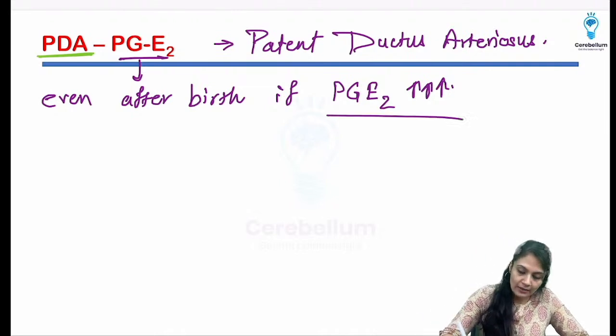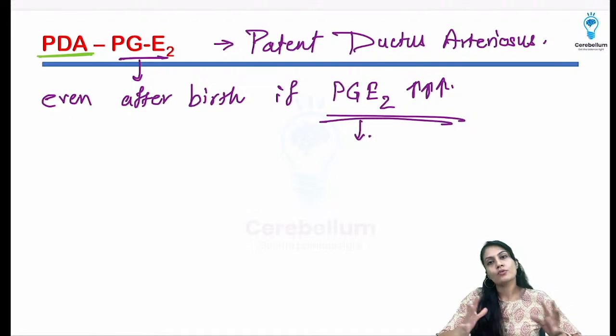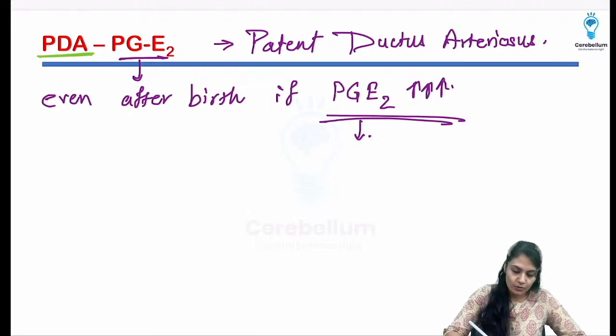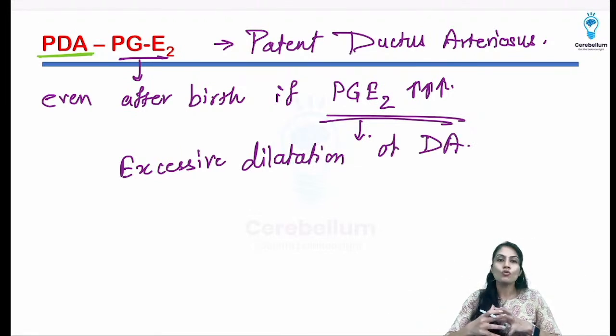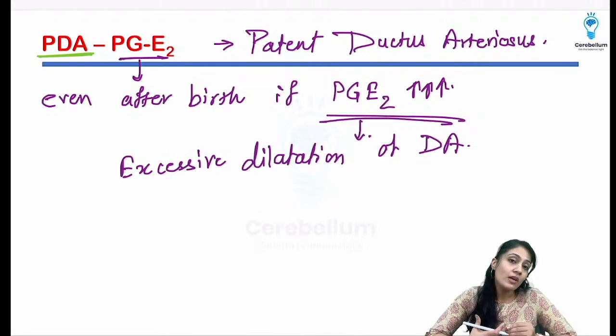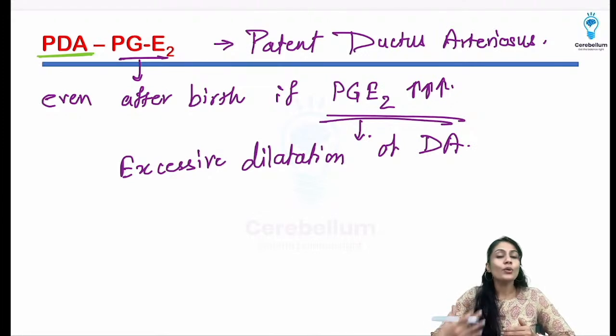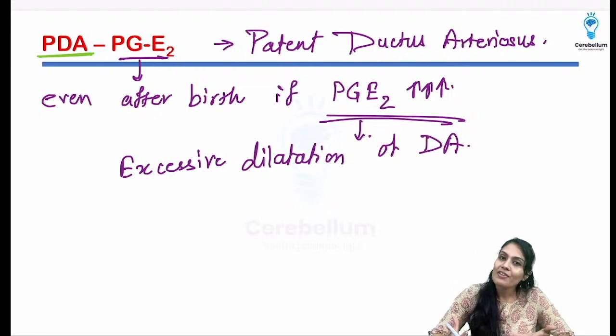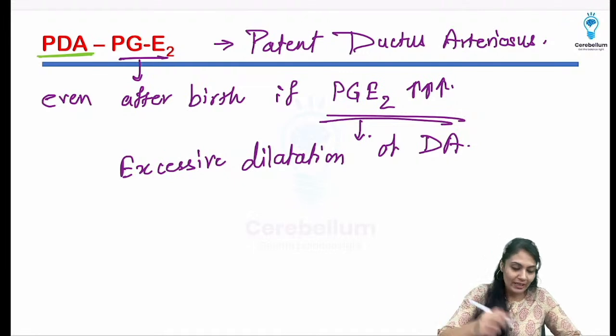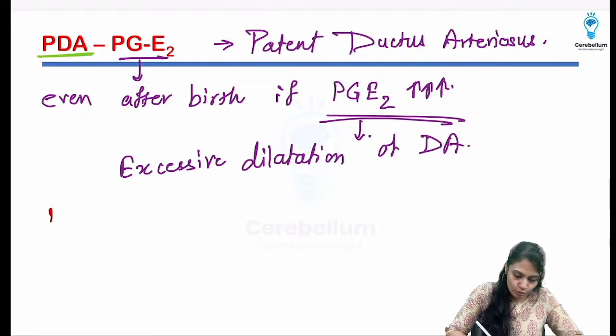Okay, so high levels will cause the patent ductus arteriosus to be dilated excessively. So excessive dilatation of the ductus arteriosus, and that's why it is not able to close. Now, can we do something about it? Yes, we know that it is because of the PGE2 and the levels are higher there. Give its inhibitor. Isn't it easy? Very easy. So what we can do is to treat.